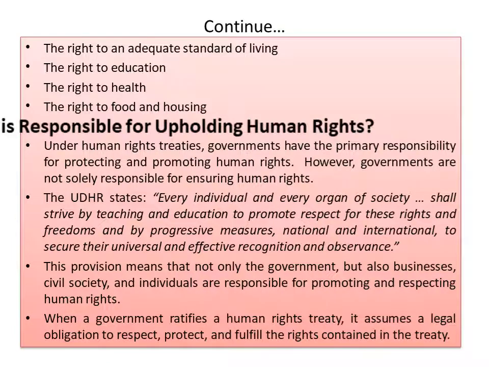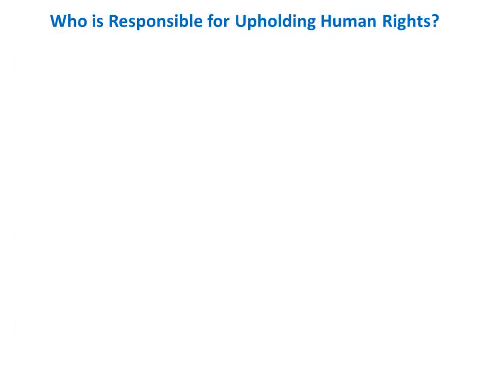When a government ratifies a human rights treaty, look here. When a government ratifies, when a government signs a human rights treaty, it assumes a legal obligation to respect, protect, and fulfill the rights contained in the treaty. If any government signs any human rights treaty, that means the government has agreed to respect, protect, and fulfill the provisions of the treaty. Clear? Who is responsible for upholding human rights?